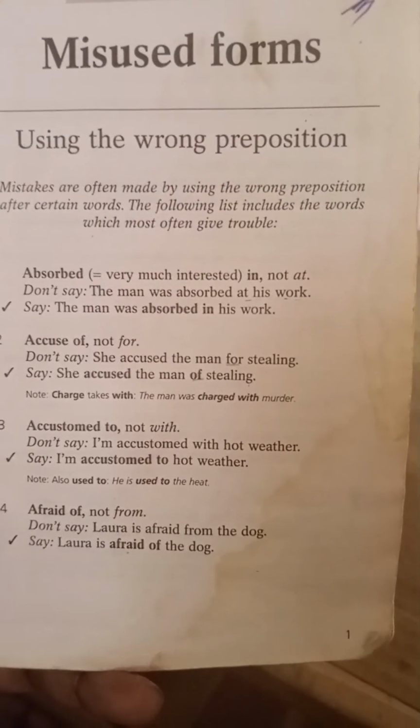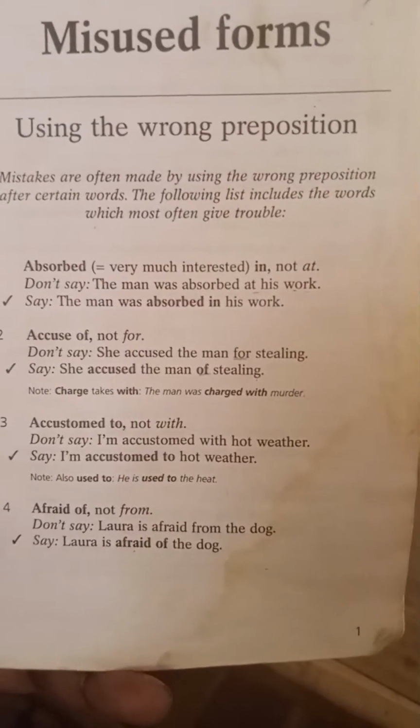You see, in our example here, somebody can say, the man was absorbed in his work. If you look at the first statement, you're not supposed to say the man was absorbed at his work. If you say the man was absorbed at his work, then you're very wrong. So it is correct to say the man was absorbed in his work. And we have learned here that absorbed means very much interested in something. Even the word interesting, you use in.